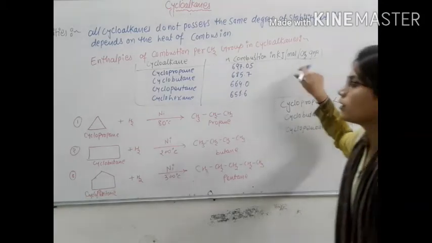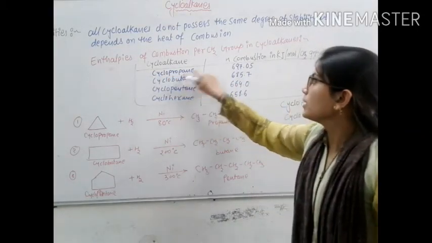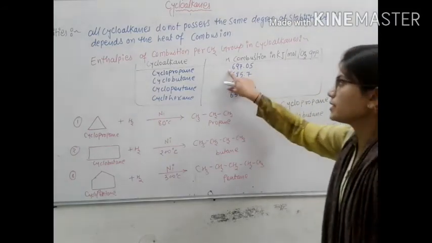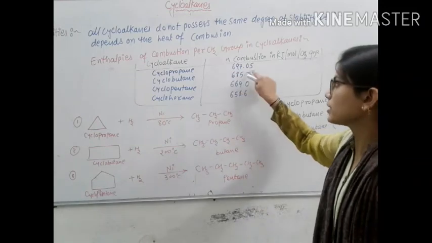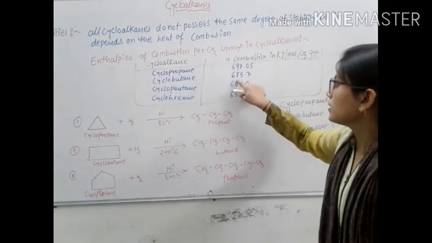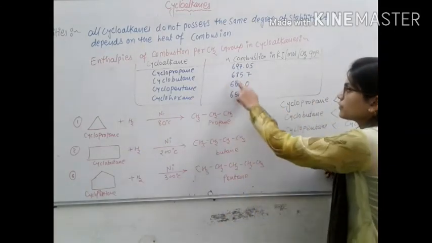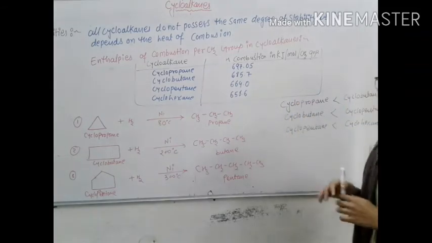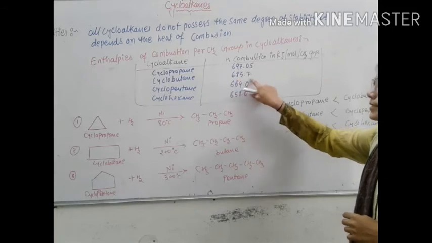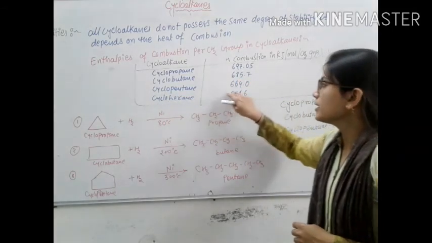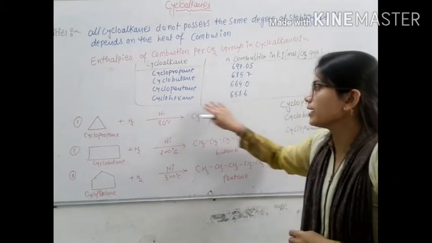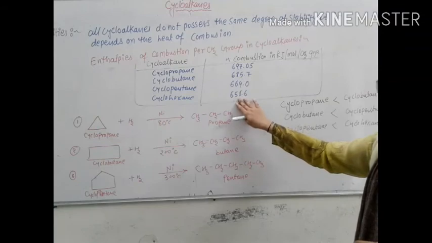The first example is cyclopropane. The heat of combustion in kilojoule per mole per CH2 group is 697.05. The second example is cyclobutane, 685.7, and cyclopentane 664.0, and cyclohexane is 658.6.